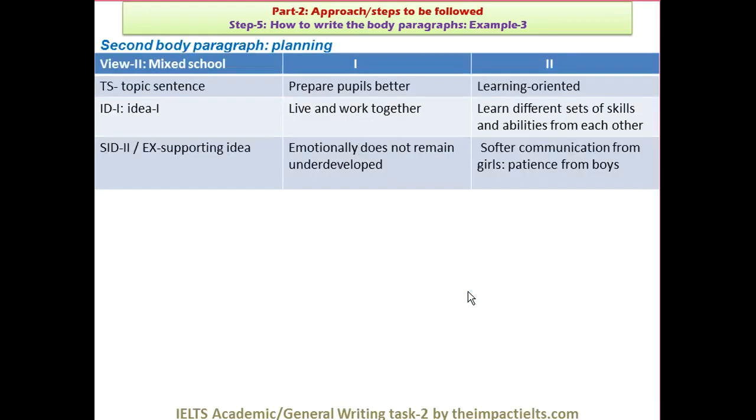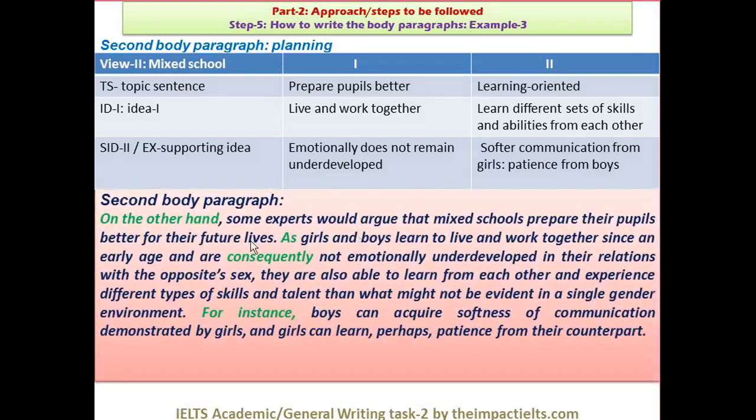Let's move to the second one. Here again, I'm coming with two main points. The first is saying live and work together. So that's the second point of view if they are studying in a mixed school. And the second idea is saying learn different sets of skills and abilities from each other, right? Let's see how to prove this one. On the other hand, the moment I say on the other hand, I don't have to write the topic sentence here. It is clear that I'm talking about the other point of view.